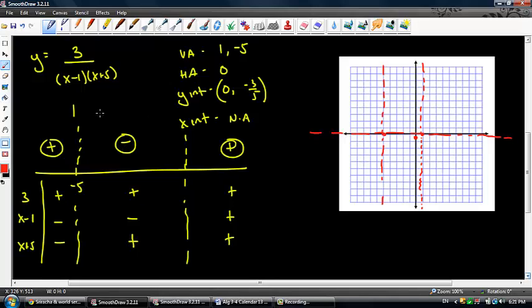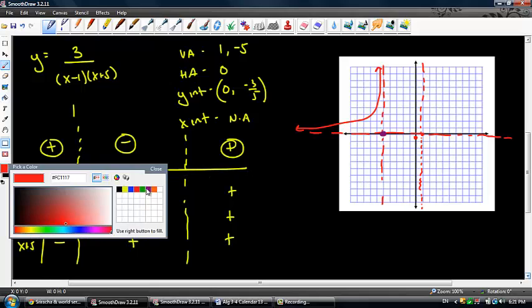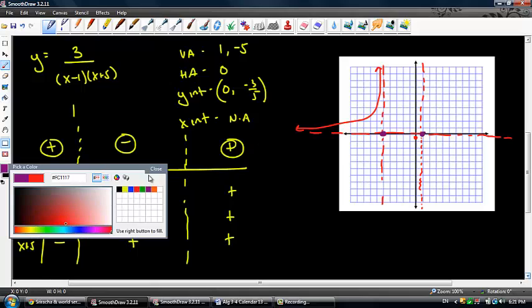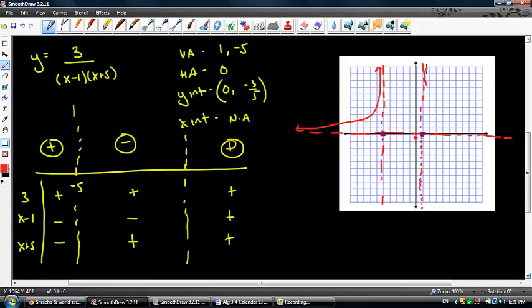Okay, here's why the sign chart is so powerful. Because beyond -5, again, my critical numbers, I always draw a dot with a purple. Beyond -5, which is right here, I'm positive. The only place I can stay positive is here, and that's going to be an arc drawn this way. Well, let's take care of the other extreme. Beyond 1, which is going to be this asymptote here, I'm also positive. So that is going to be above the x-axis, and that's going to look kind of like this. It's almost a mirror image of what we just drew over here.